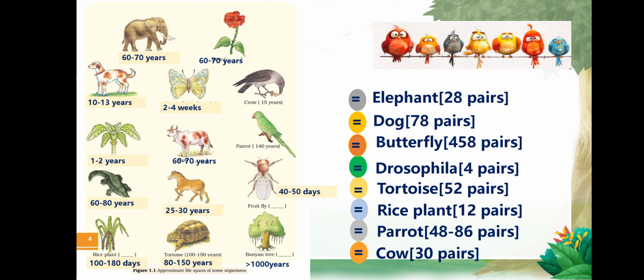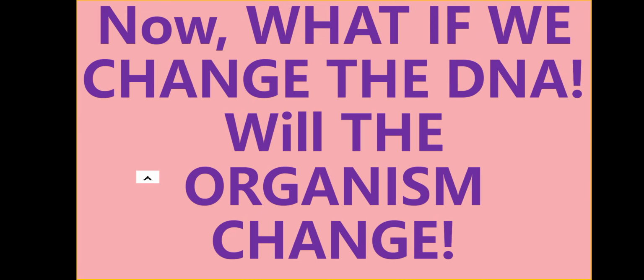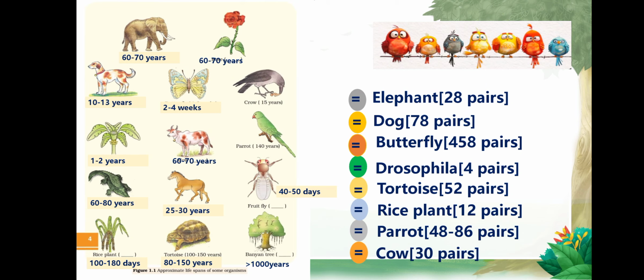Here are a few animals and their number of chromosome pairs. The number of chromosome pairs has nothing to do with the size of the organism. The point is, DNA is responsible for the phenotype, how the organism looks.